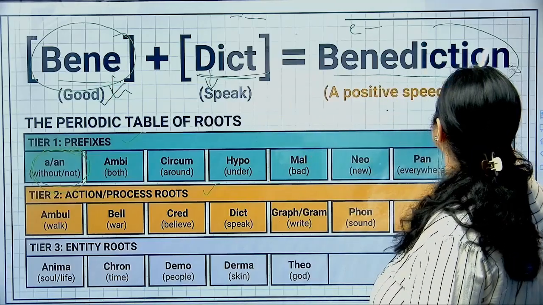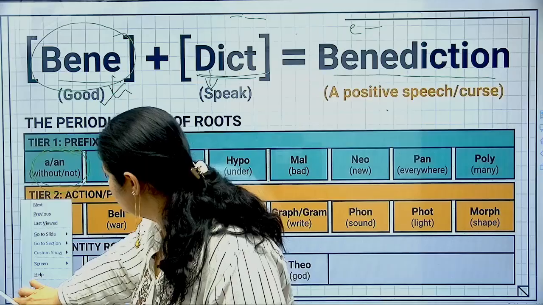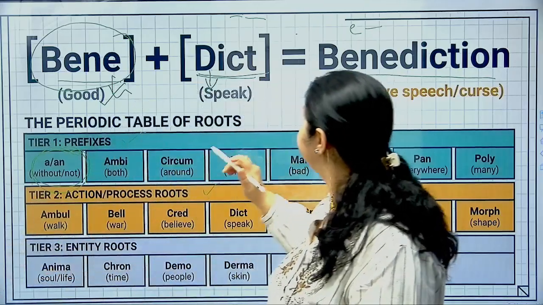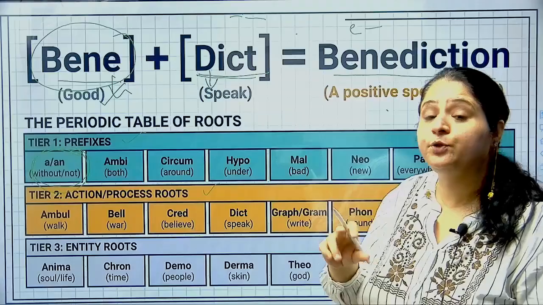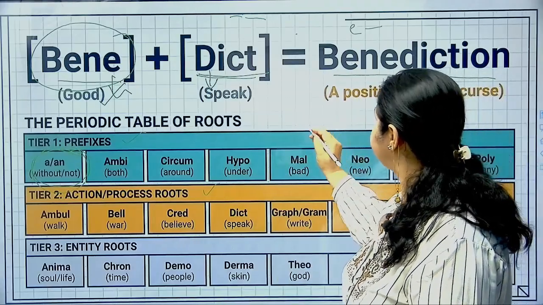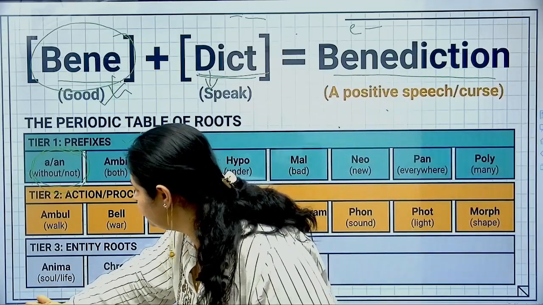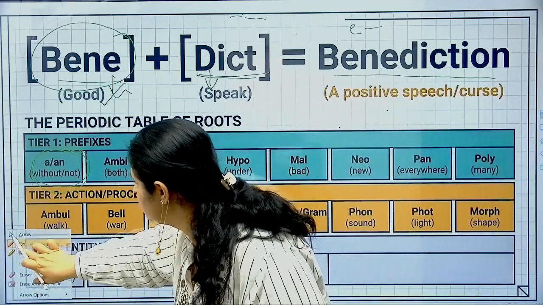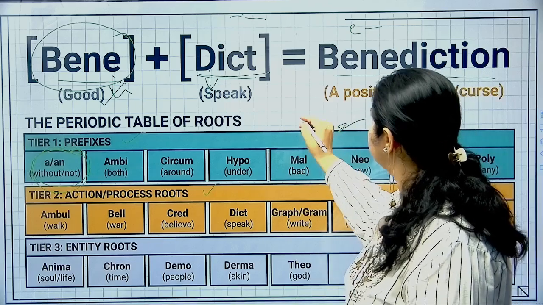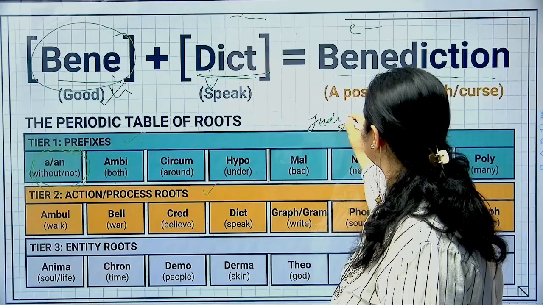Now suffixes, as I said, are the words which are put at the end of a word, right? There are so many such suffixes. For example, there's a word judicious.